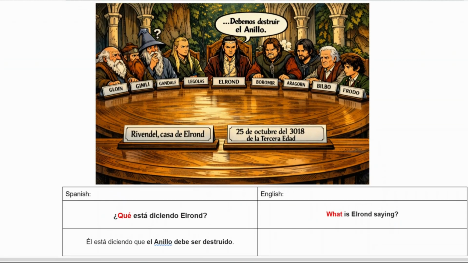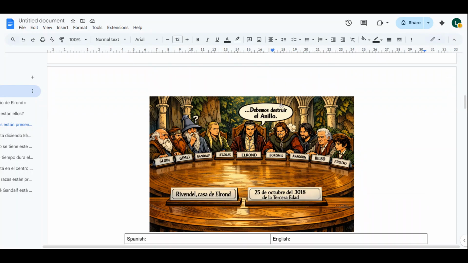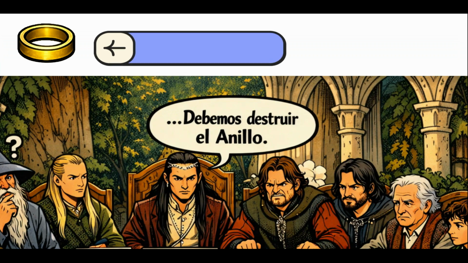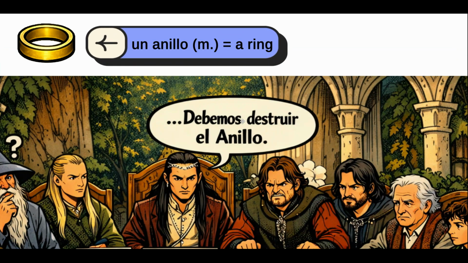Our next question is ¿qué? ¿Qué está diciendo Elrond? What is Elrond saying? So ¿qué is used to say what? And let's see. He is saying, debemos destruir al anillo. So, anillo, that's ring in Spanish. And he says, we must, debemos, destruir, to destroy. Yeah, we must destroy the ring, the One Ring.